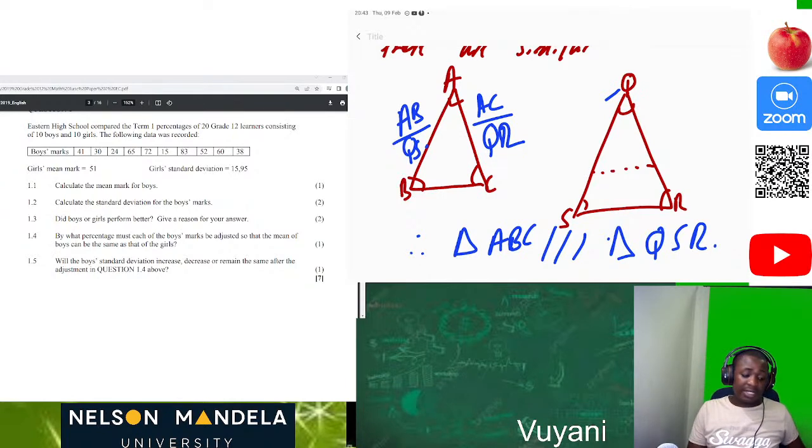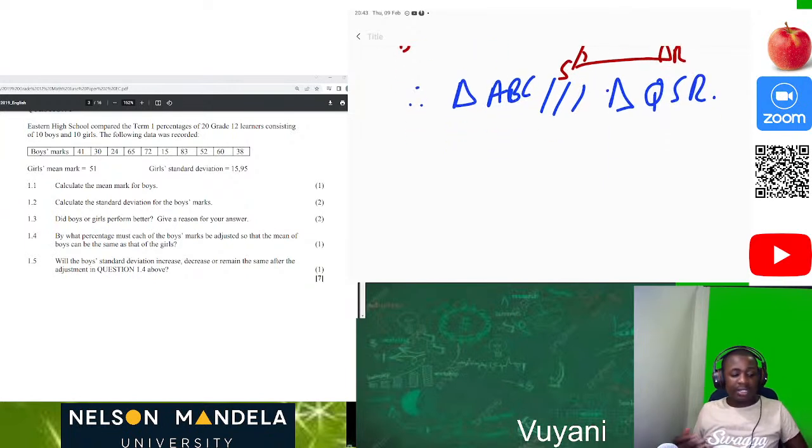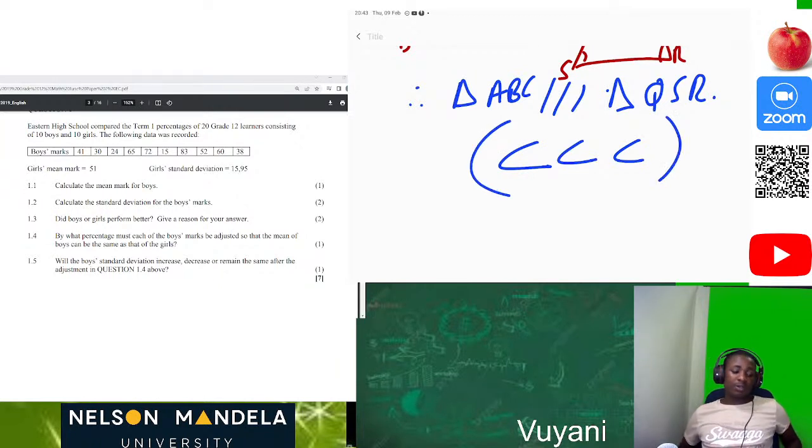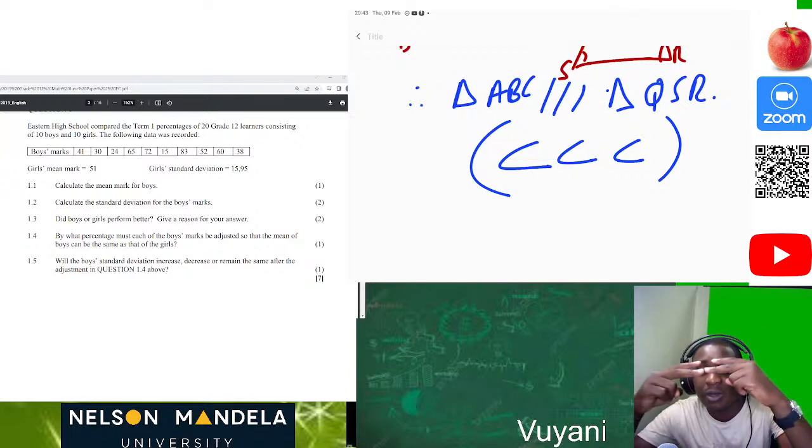So the reason in this problem, when you're stating your answer, you can just say angle, because you are speaking of equiangular angles. So this is how you just show this and prove. So I've just showed you these two proofs. I just gave you a quick overview, a quick summary, so that you can see that these two are so important.